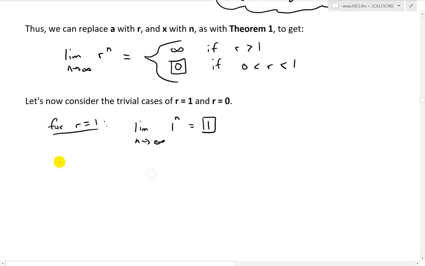And now for the other obvious or trivial one, for r equals 0, what we get is the limit as n approaches infinity of 0 to the n. Now, well, that's still just 0. And that's also convergent. So we have this, and this one.